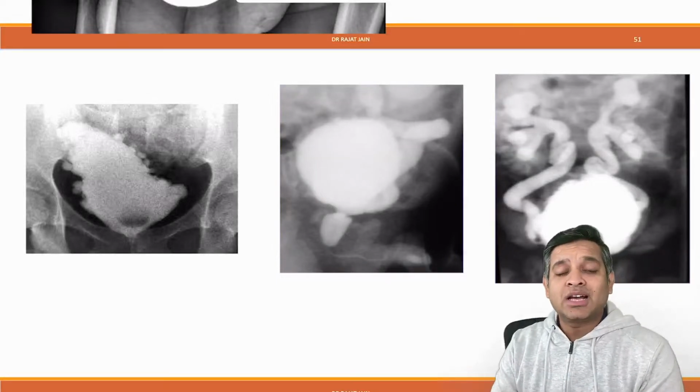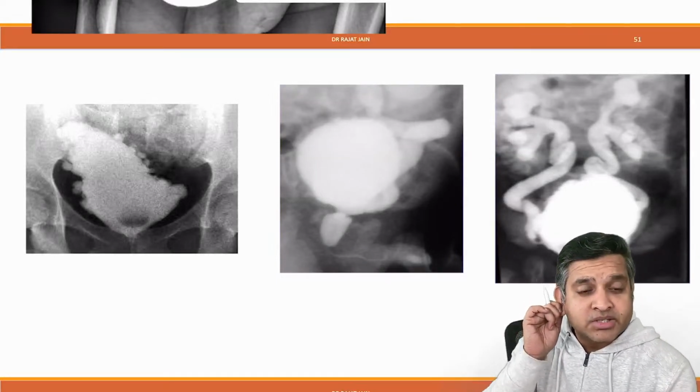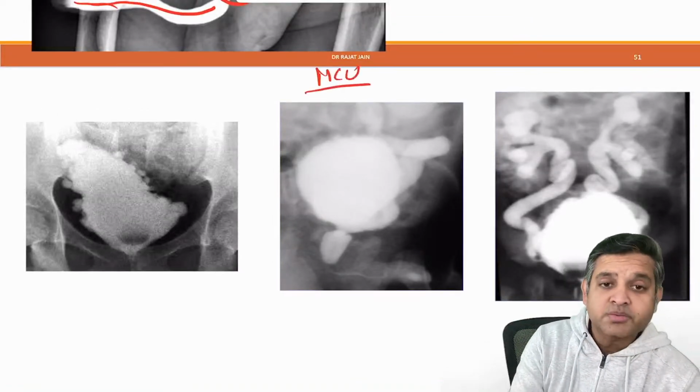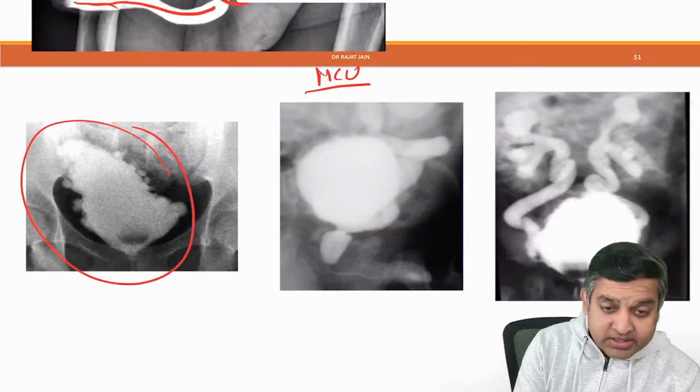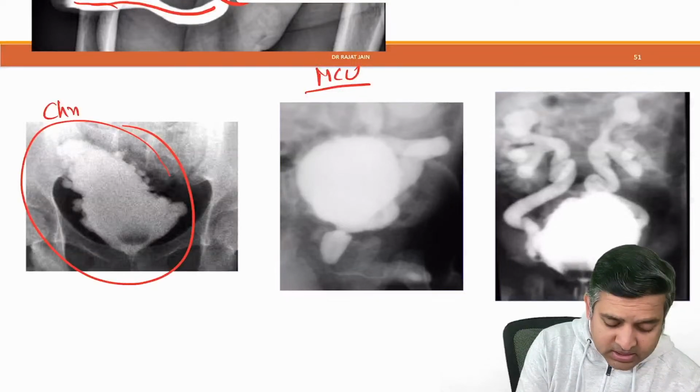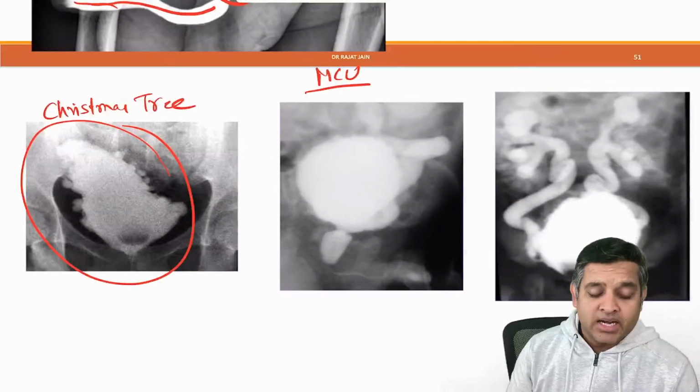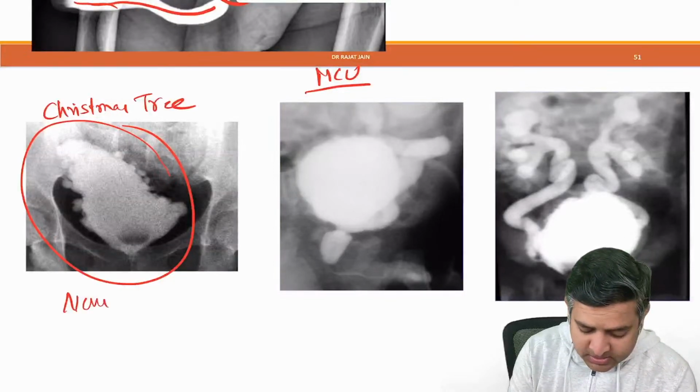Examiner, as I've already told you, these are abnormal images. So the examiner will ask you the name of the investigation. All of them are MCUs. If the shape of the bladder becomes like this, it is called a Christmas tree bladder. And if it's a Christmas tree bladder, this is a neurogenic bladder.